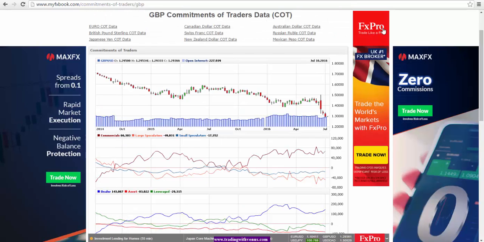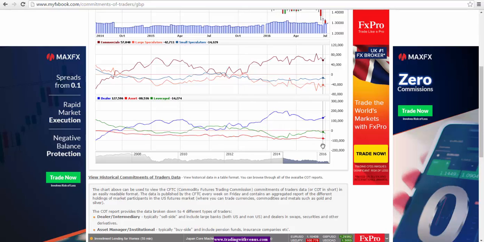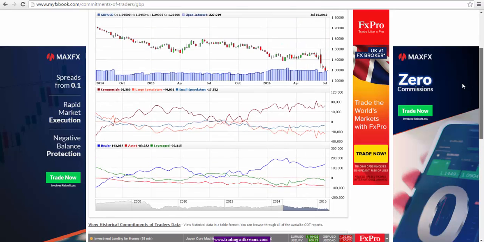Moving on to the British pound here. For British pound, we see that the leverage money has actually increased their short positions. So we have gone from negative 14,274 short positions to 29,315 short positions. So this is quite an increase in the short positions. Again, this points to a negative British pound here.